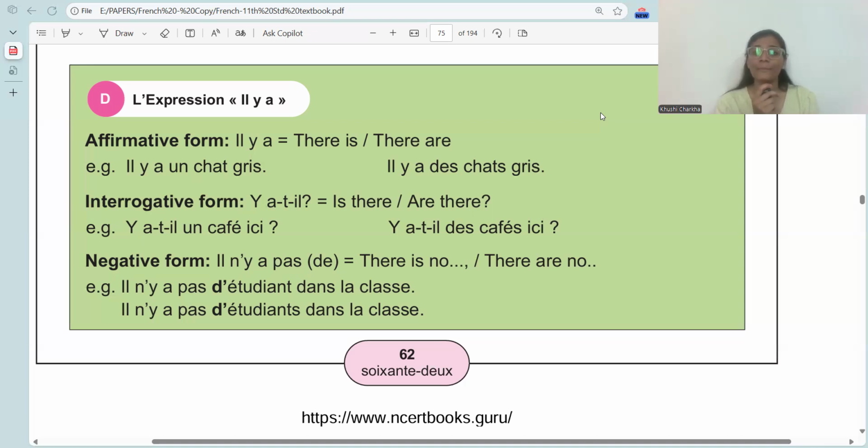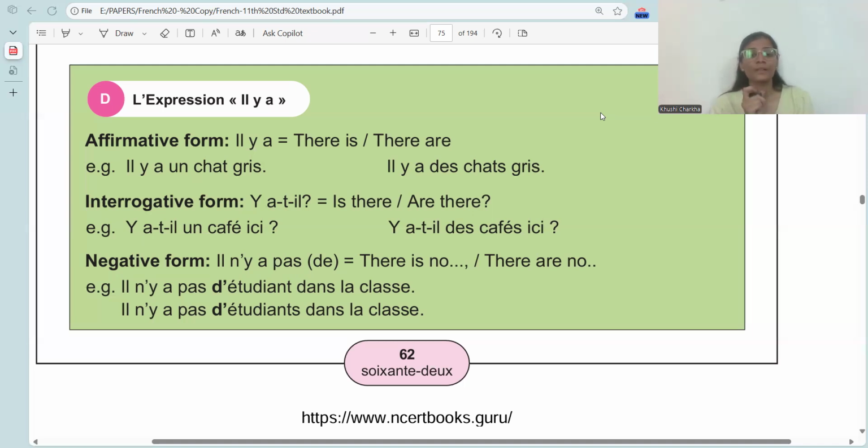The next part. Negative form. Negative form means there is no or there are no. How do we form it? Il n'y a pas. Il n'y a pas de. It should have been il, ne, y, a. For making anything negative in French, we use what? Ne, then verb, then pas, P-A-S. We do not pronounce the last consonant in French, so I am pronouncing it as pas.